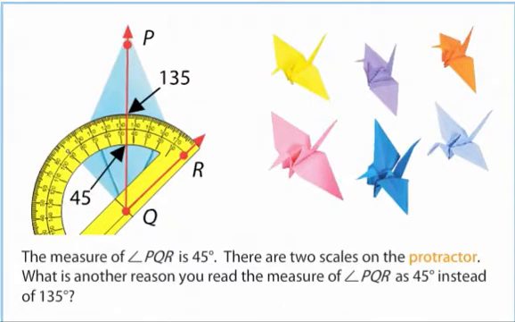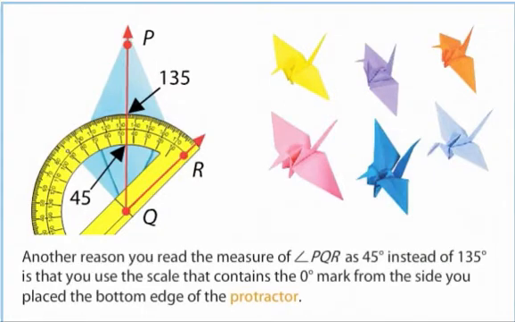There are 2 scales on the protractor. What is another reason you read the measure of angle PQR as 45 degrees instead of 135 degrees? Another reason is that you use the scale that contains the 0 degrees mark from the side you placed the bottom edge of the protractor.